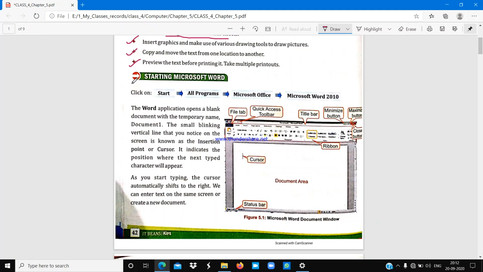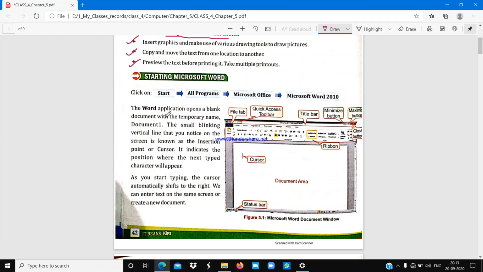Now let's see how we can start Microsoft Word. To start Microsoft Word, first you have to click on the Start button, which is present on the lower left corner of the taskbar. Okay, so this is the Start button.